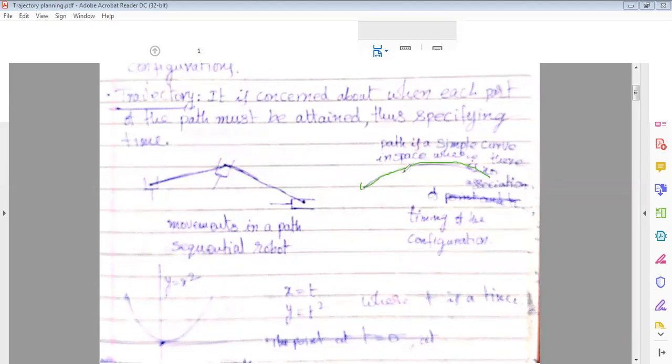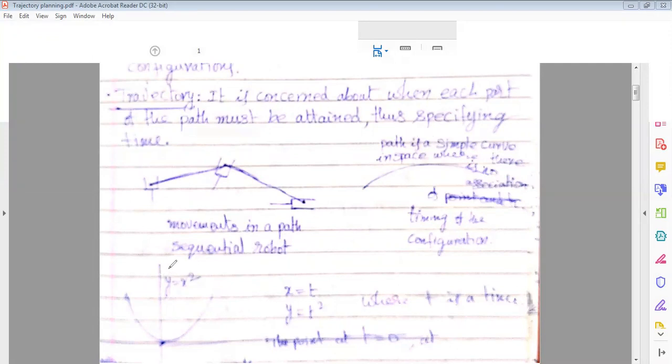When there is no mention of timing, it is also a simple curve, and it is known as a path. A path is a simple curve in space where there is no association of timing with the configuration. That is known as a path.